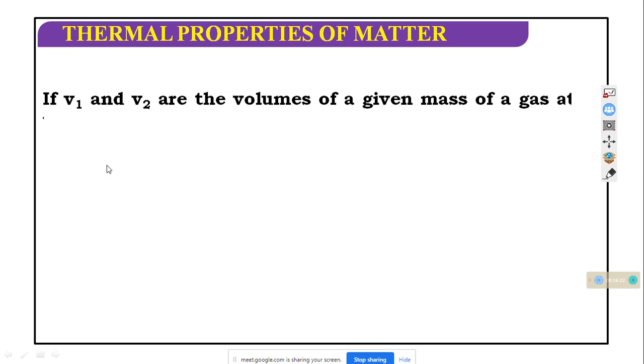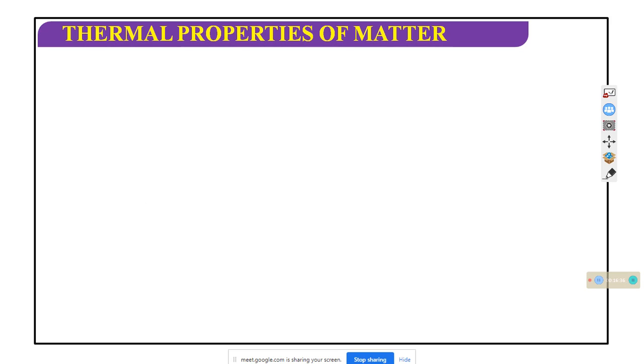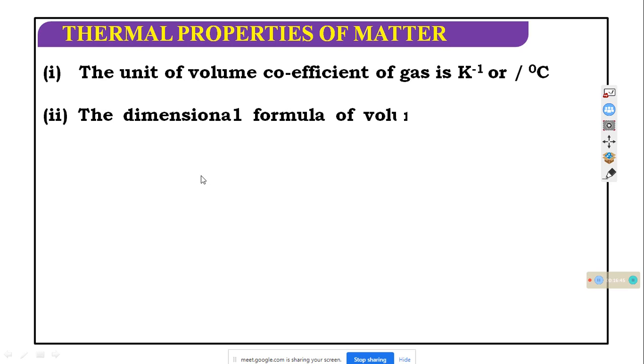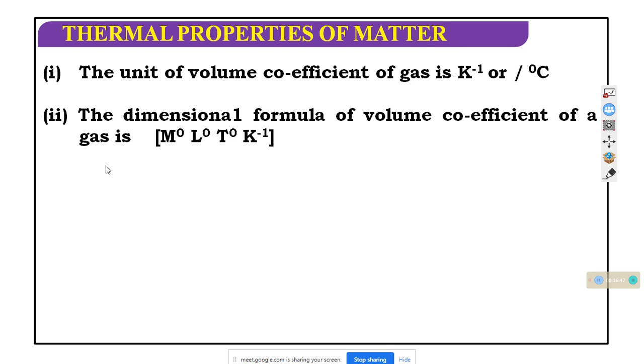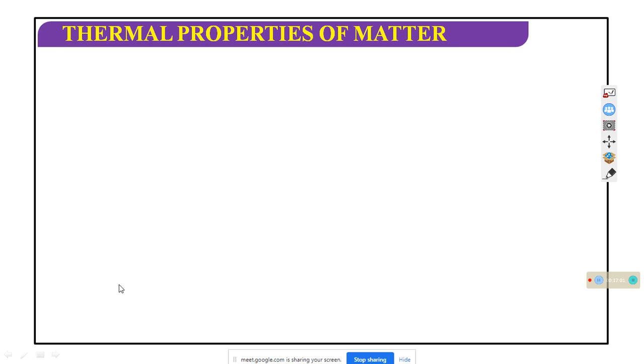If V1 and V2 are the volumes of a given mass of gas at T1 and T2 respectively at constant pressure, then alpha equals (V2 minus V1) divided by (V1 T2 minus V2 T1). The unit of the volume coefficient of a gas is Kelvin to the power minus 1, or per degree centigrade. The dimension formula of the coefficient is M0 L0 T0 Kelvin to the power minus 1. The value of alpha is 1 by 273.15, almost the same for all gases.